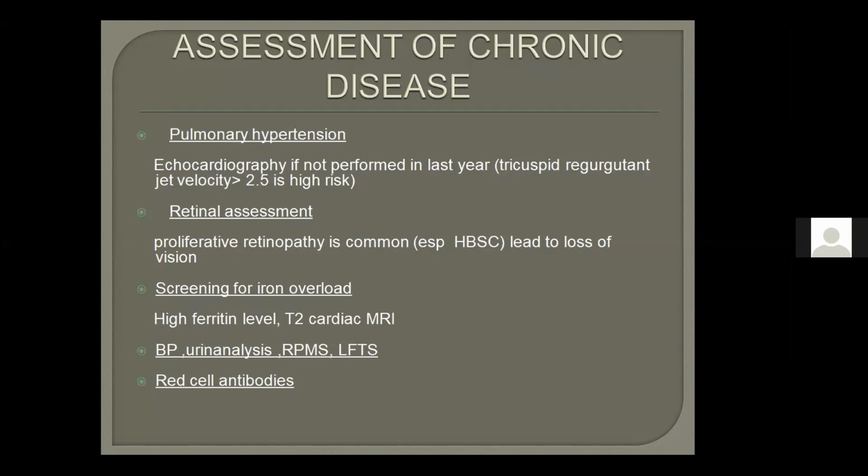We have discussed in the start there could be pulmonary hypertension. How would you assess pulmonary hypertension? By echocardiography, if not performed in the last year. Read the scenario carefully. If the scenario says that her echocardiography was done 6 months back or 8 months back, then you will not go for it again. If it says that it was 1 year, 2 years, or 3 years back, then you will go for it. And what we see in echocardiography, tricuspid regurgitant jet velocity more than 2.5 is high risk.